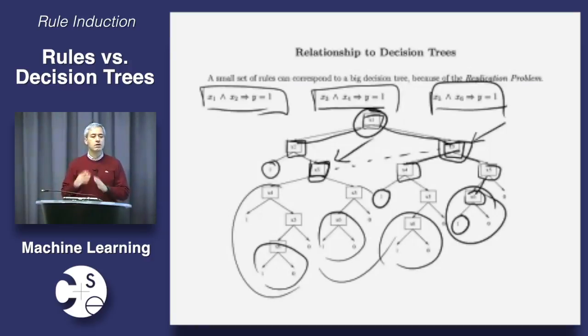Okay, these are 2 problems, but there's another one which is more subtle, but perhaps more important. Can anyone guess at what it might be? Just use your gut feeling. By the way, here's a good rule of thumb. If somebody ever asks you, what is the problem with this machine learning algorithm, and you have no clue, just say overfitting. You will be right more than half the time. Okay. That footnote aside, let's go back to our question. What might be the other problem with rule induction over decision tree induction?